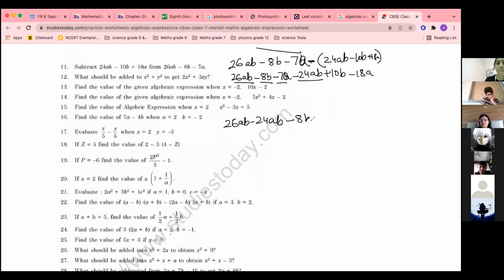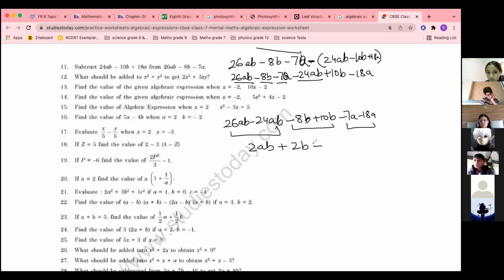Minus 8B plus 10B. And minus 7A minus 18A. See, these two, if you solve, it is 2AB. These two, if you solve, it is plus 2B. And these two, if you solve, it is minus 25A. So this is the correct answer. If you have got this answer, 2AB plus 2B minus 25A, not 11A.